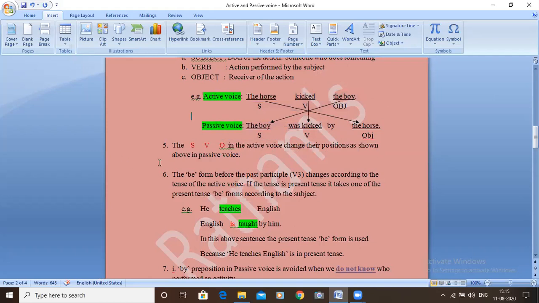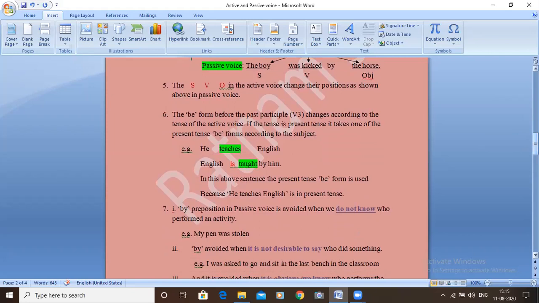Subject verb object. Subject goes to object place, object comes to subject place in active voice, and verb takes a B form. Verb means past participle. Next, sixth point. The B form before the past participle, that means V3, changes according to the tense of the active voice. That means if the tense of the given sentence is present tense, the verb takes one of the present tense be forms in a passive voice.